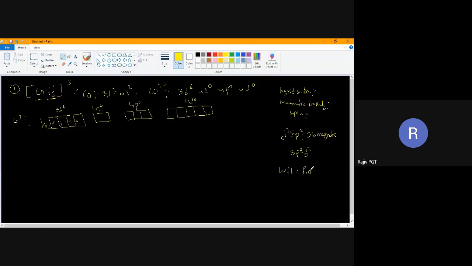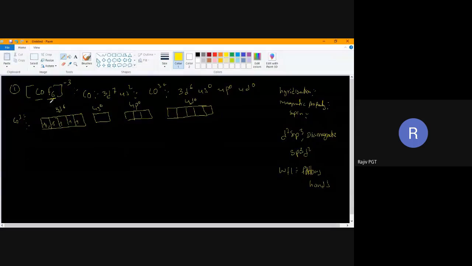WFL follows Hund's rule. Now, how many orbitals are required? How many ligands are approaching? Answer, children. How many ligands are coming?